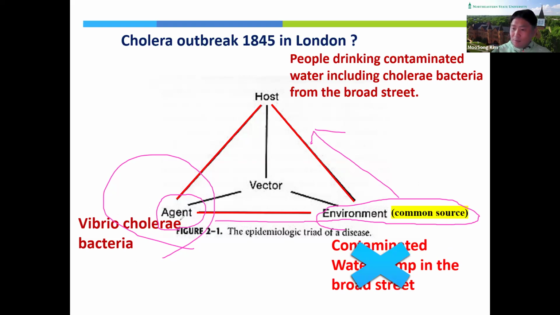We cannot remove the cholera bacteria, but by removing the common source, the outbreak finished, because these bacteria transmit through the common source. So understanding this process allows us to prevent getting this disease.